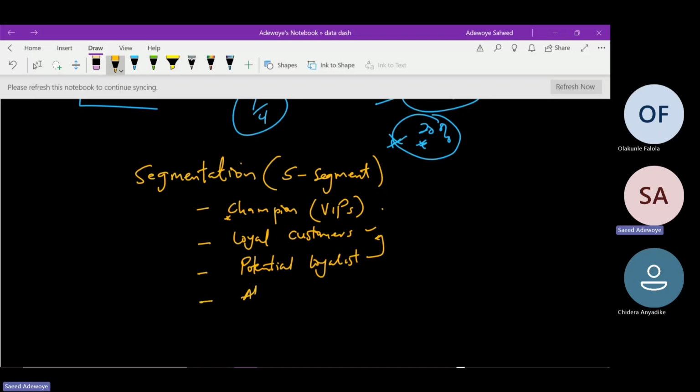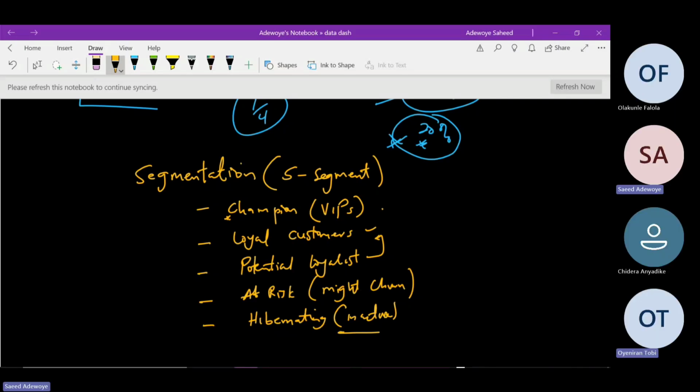Then finally, or second to the last, at risk. Those at risk are those customers that you are doubting whether they might drop us, that is, they might churn. Then finally, we have the hibernating customers. Hibernating here, just like a system, means they are inactive. Their recency is very high, in the sense that, let's say they visited us like 2 years ago, and their frequency, let's say maybe just once, and their monetary aspect might also be once. So those are the hibernating customers, that is, those customers that are inactive.